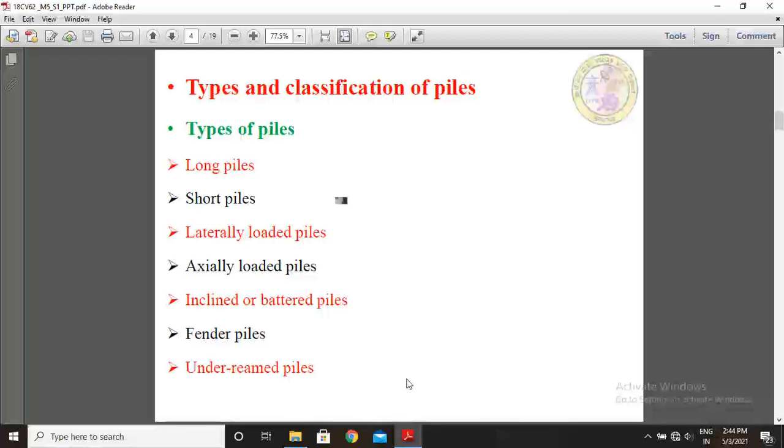So these are the types of piles we have seen. Nowadays to design the foundations, based on the availability of materials and based on the design loads, these types of piles are decided to be used in the foundations.